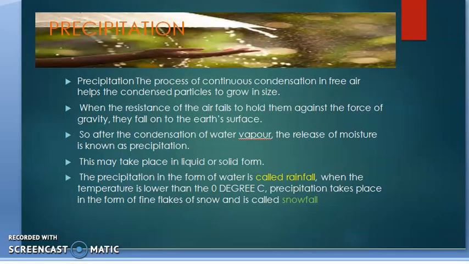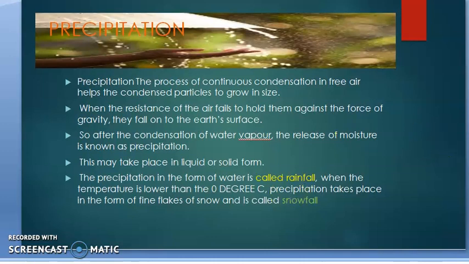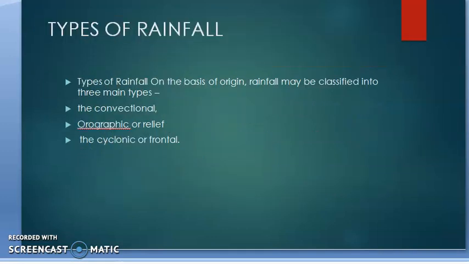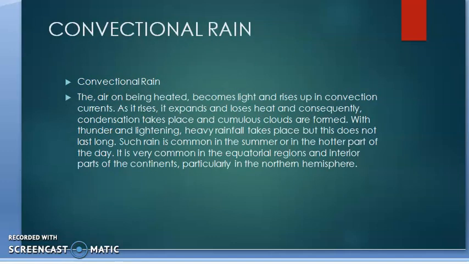Now today we are going to discuss rainfall. There are different kinds of rainfall, like convectional rainfall, orographic rainfall, and cyclonic or frontal rainfall. Now the first topic is convectional rainfall. The air on being heated becomes light and rises up in a convection current. We have already read about the convection current. In a particular area, if suddenly the temperature increases, the air becomes heated and light and rises up as a convection current.